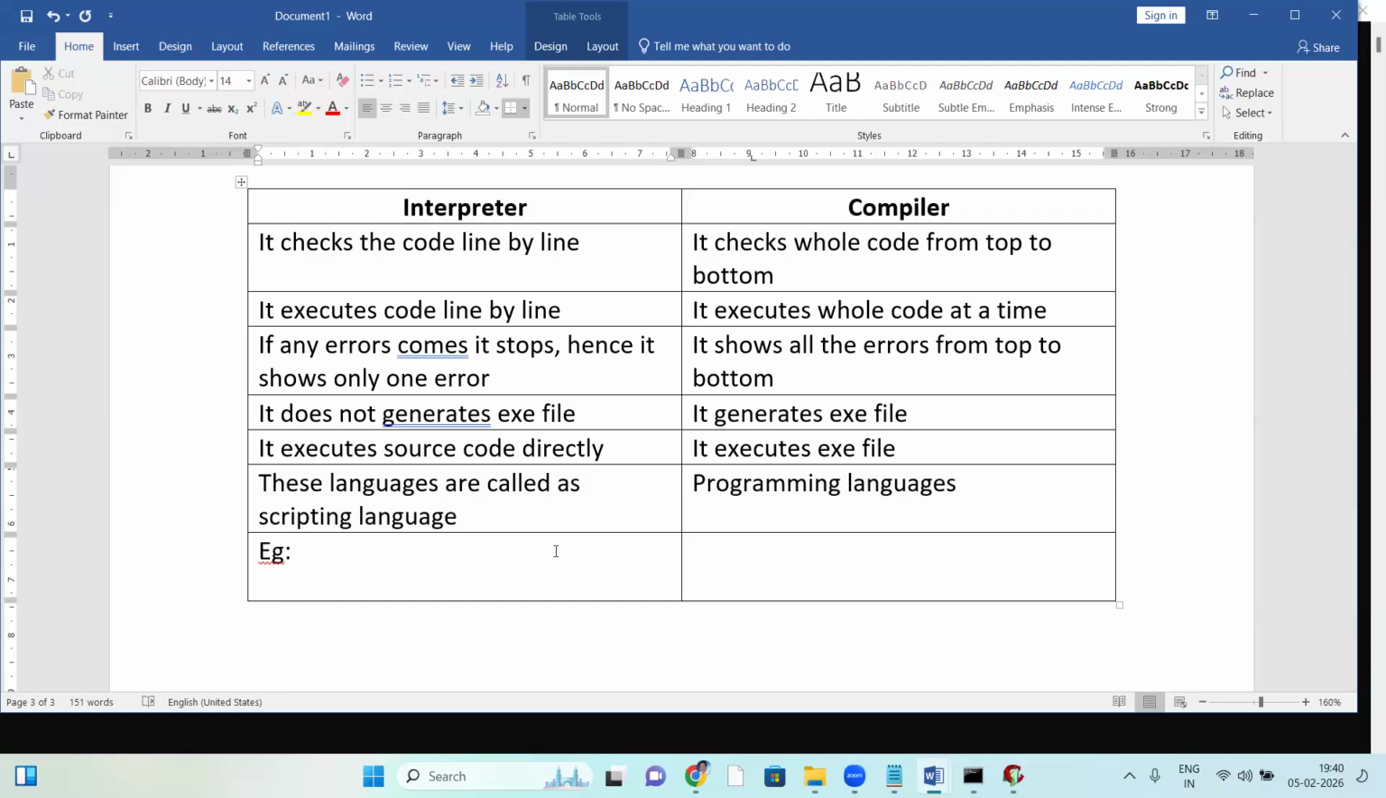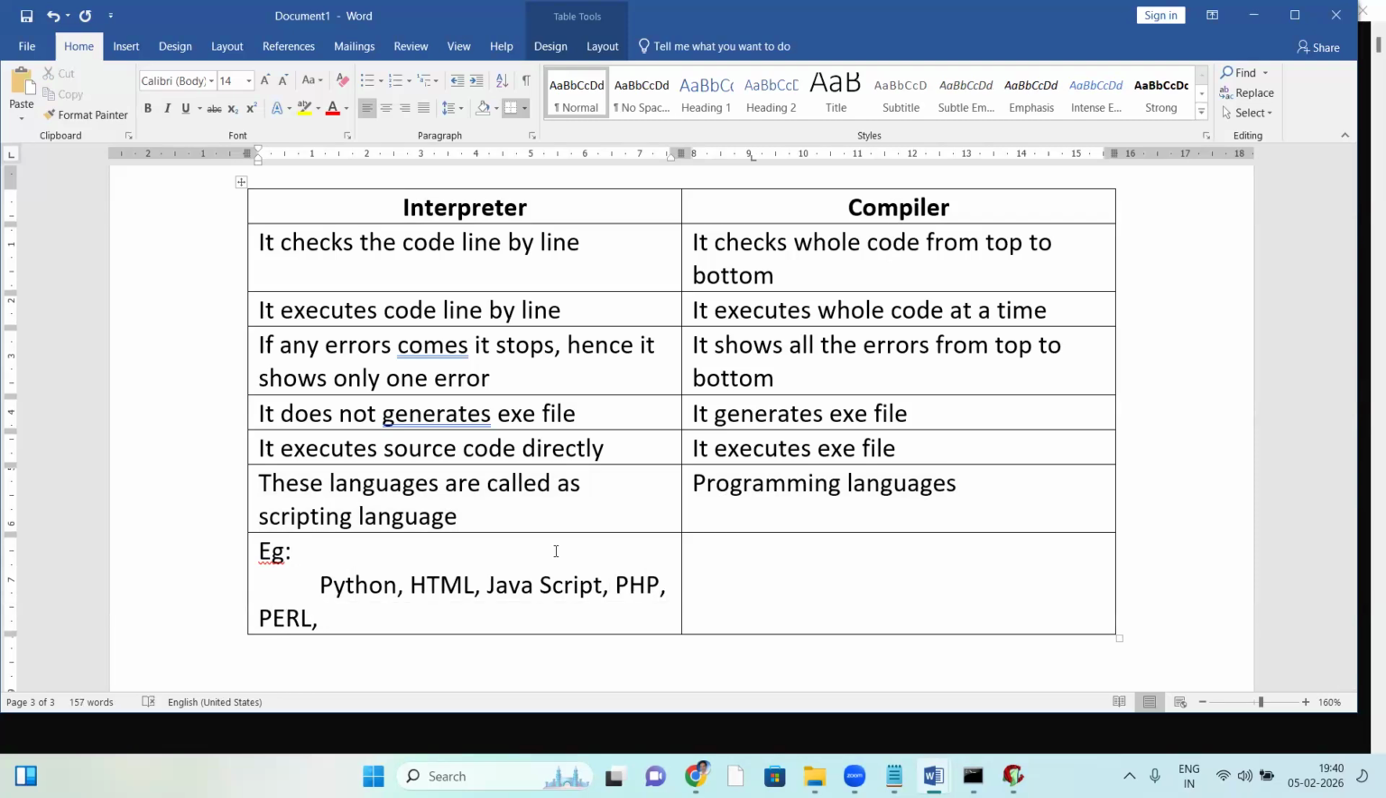Now, examples of interpreter-based languages. The best example is Python, which we just discussed. Python is an interpreter-based language. Next, HTML is an interpreter-based language. JavaScript is also interpreter-based. Next, PHP scripting, Perl scripting, and Linux shell scripting. So these are interpreter-based languages.